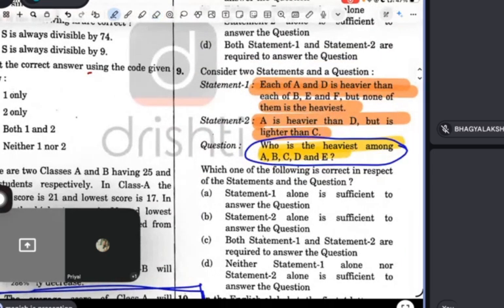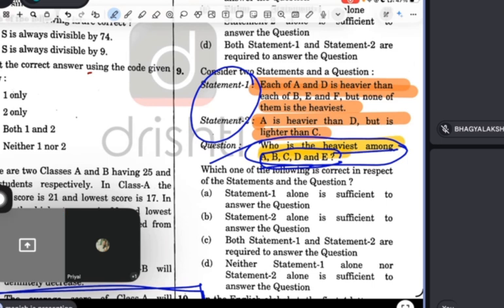See, we will try to solve this. Who is the heaviest among A, B, C, D, E? She is also correct. In these types of questions, guys, first read the question. Don't read the statement first, because there's a chance of confusion. So first read the question: who is the heaviest among A, B, C, D, E? We have five elements right now.